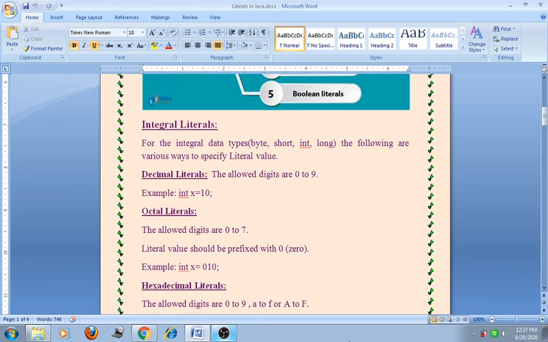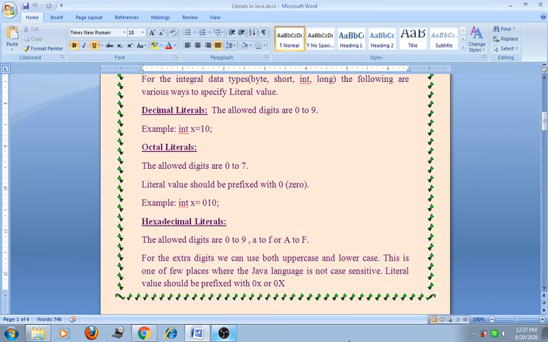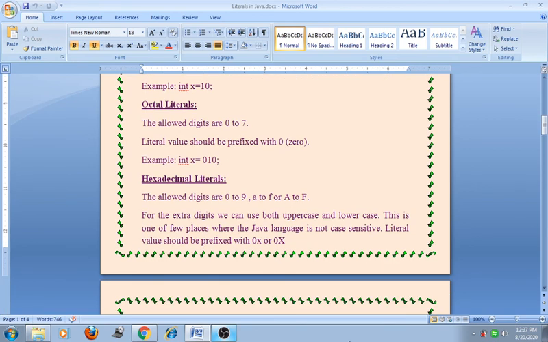The next type is the hexadecimal literal. The allowed digits are 0 to 9, or small a to small f, or capital A to capital F. For the extra digits, we can use both uppercase as well as lowercase letters. This is one of the few places where the Java language is not case sensitive.